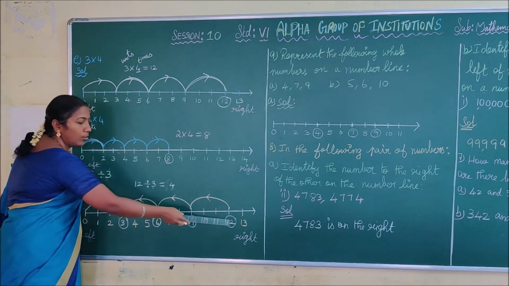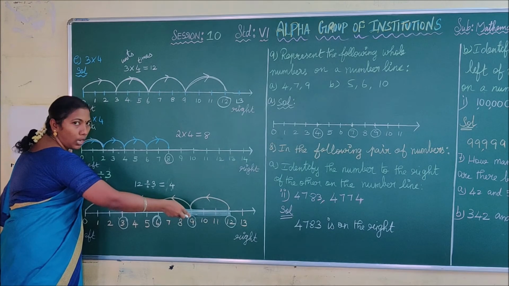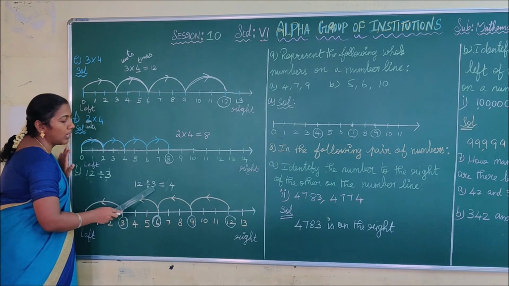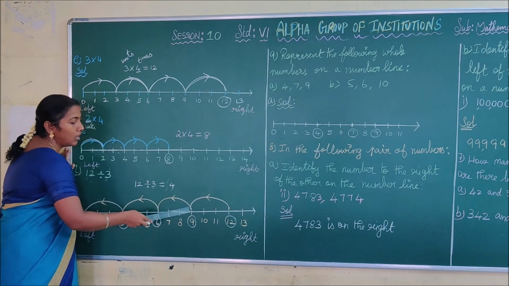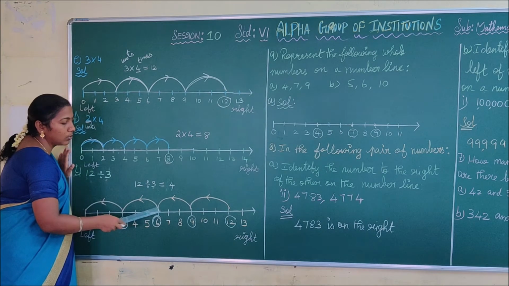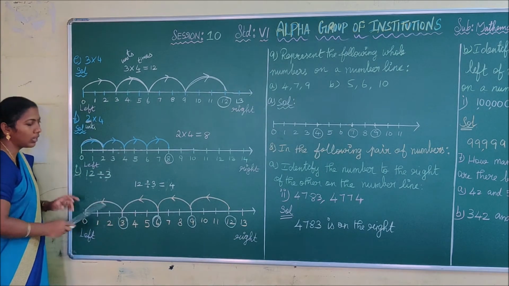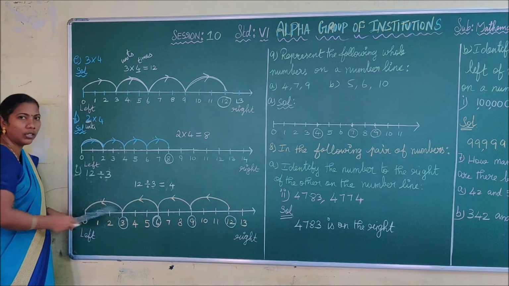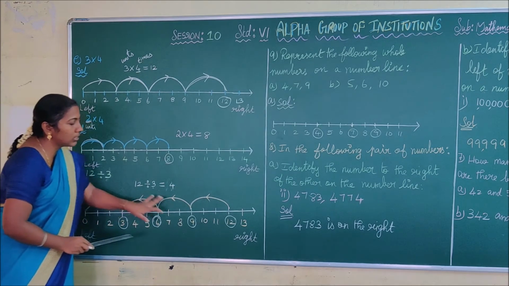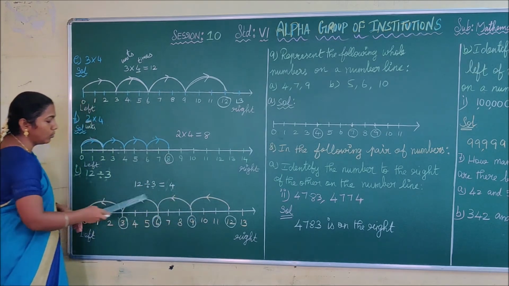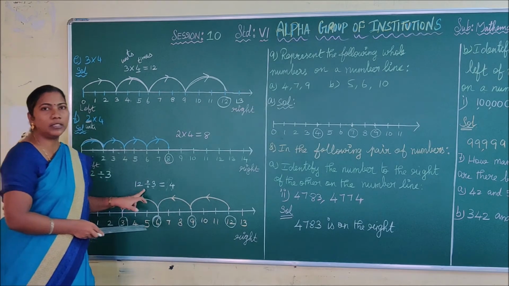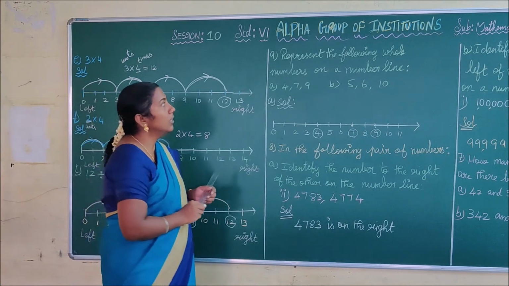First step is you have to place your pencil on the 12. After that you have to draw the arc for 3 units. Then the second arc, third arc, fourth arc. Until you reach 0, you have to draw the arcs. Finally you have to count the arcs. How many arcs have you drawn? 1, 2, 3, 4. That is your answer. 12 divided by 3 equal to 4. That's all for the number line.